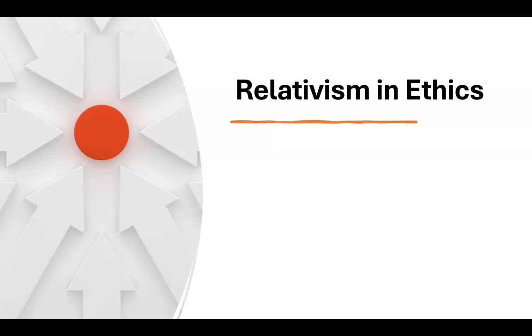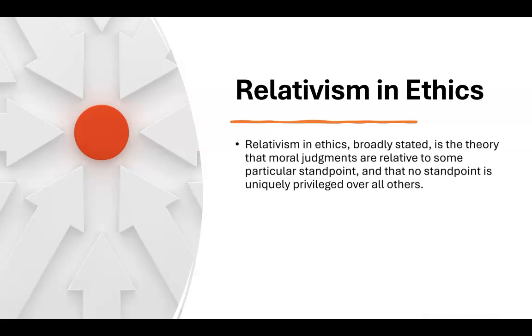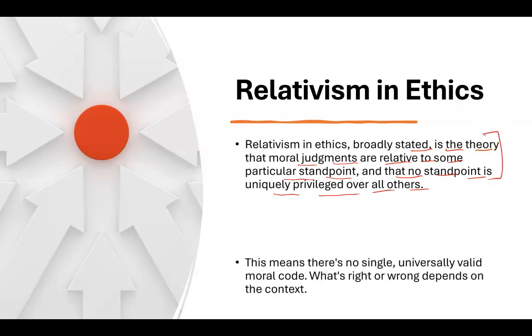So first of all, what is relativism in ethics? Relativism in ethics, broadly stated, is the theory that moral judgments are relative to some particular standpoints and no standpoint is uniquely privileged over all others. This looks very confusing. It's very difficult to understand what exactly relativism is from this particular definition. So let's move on and understand from the context.